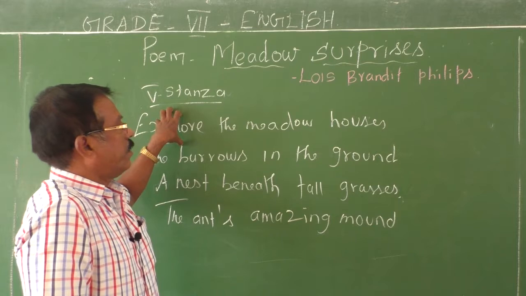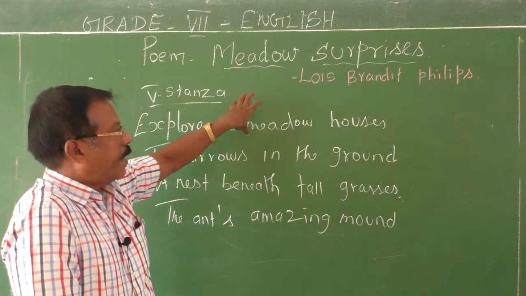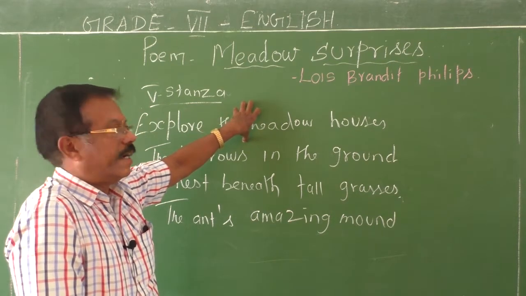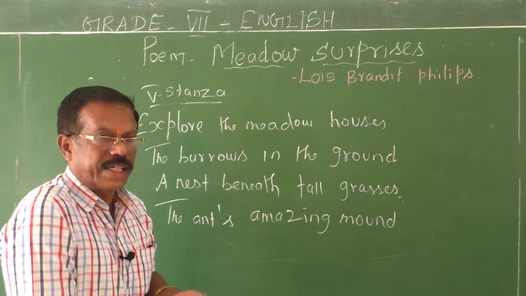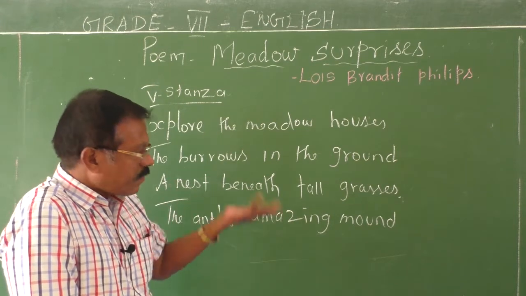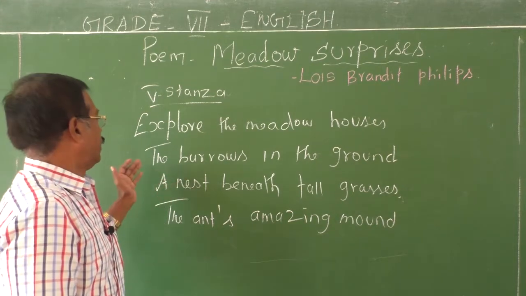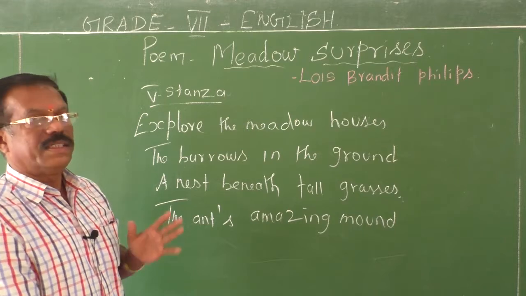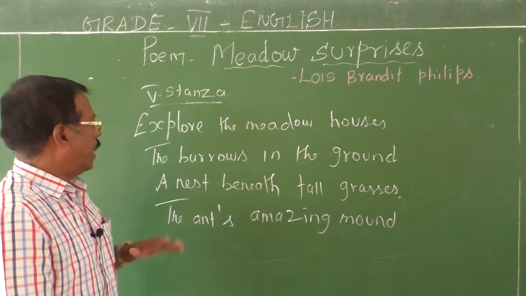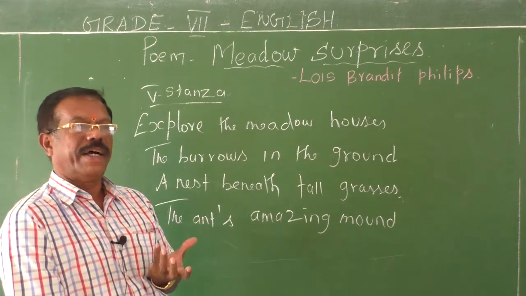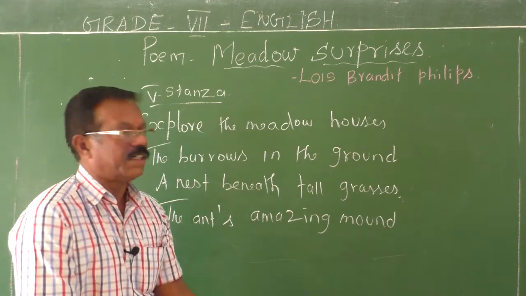So let me summarize the fifth stanza. If you explore the meadow, you can see the meadow houses, the houses made as habitats for animals, insects and birds. Different houses are made by different animals and insects, and they become dwelling places for them, just as we construct houses for us. And you can see the burrows, the dwelling places of small animals like rabbits in the ground, and you can also find some small nests made by insects beneath the tall grasses.